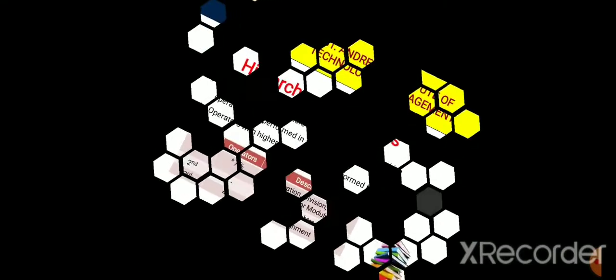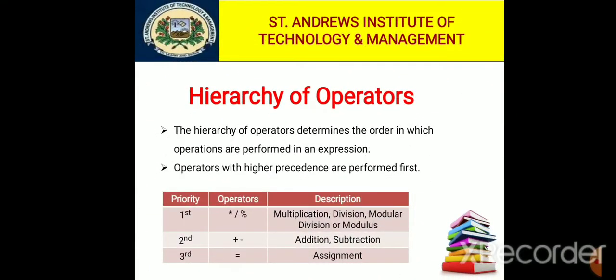Now we are talking about the hierarchy of operators. What is hierarchy? Hierarchy means the flow of execution. Basically, the hierarchy of operators determines the order in which operations are performed in an expression. An expression is a combination of operators and operands, so in which order can we perform the operations in an expression?